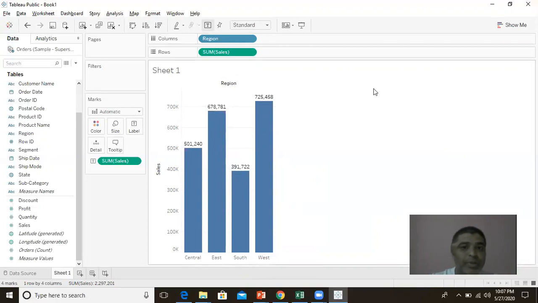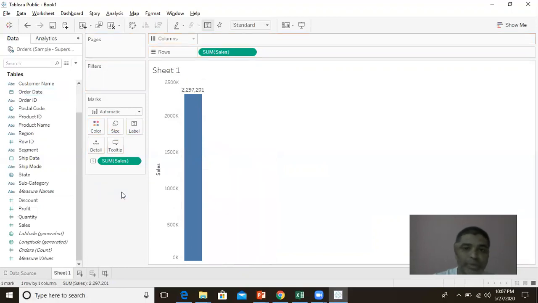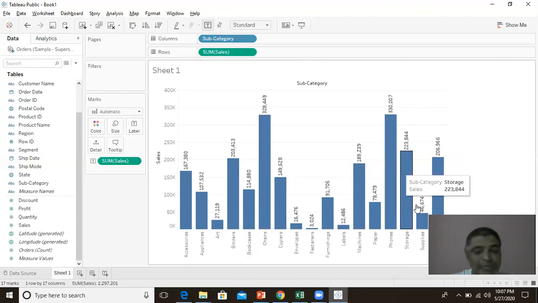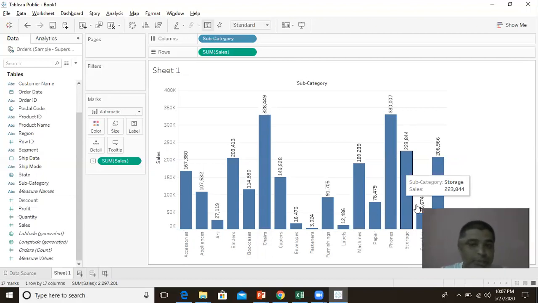Or say for example, I don't want to see based on the region, but I want to see based on the product wise. So we have something called the subcategories. I just remove this. It's very easy. Just drag and drop it out. It just goes off. I say I want to see based on the subcategories. So you can see accessories, okay, chairs has done the highest sales. Phones have done the highest sales. What are the different products, how the sales have been done? It is showing you that.